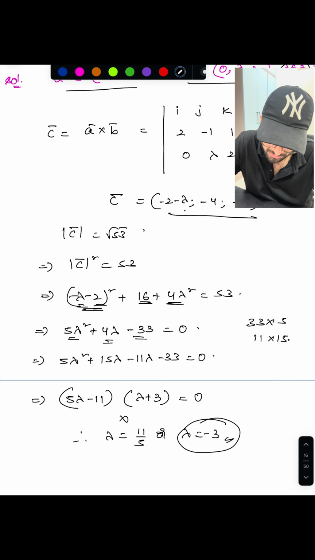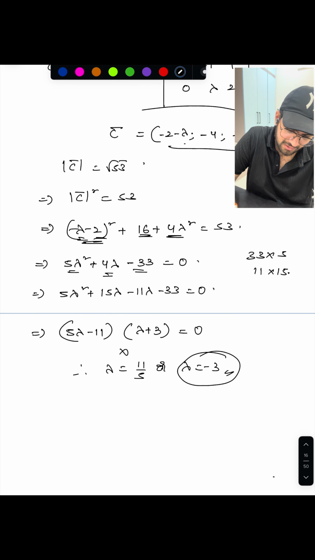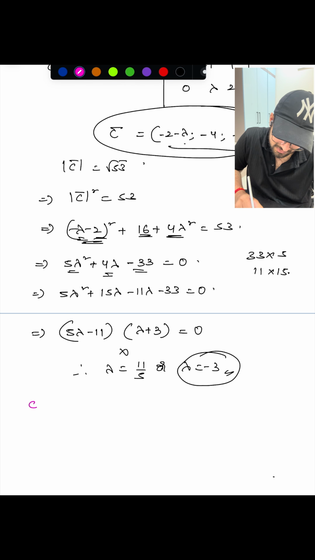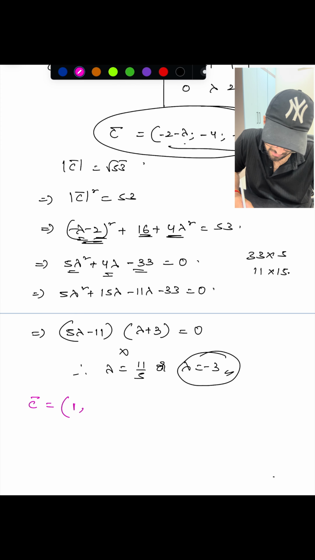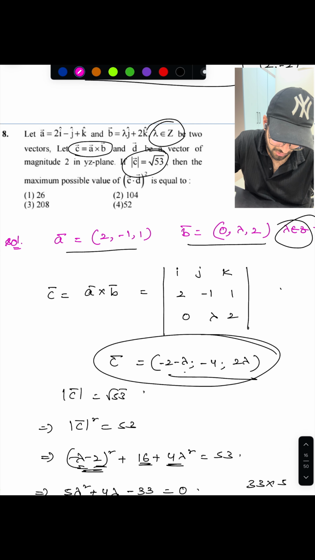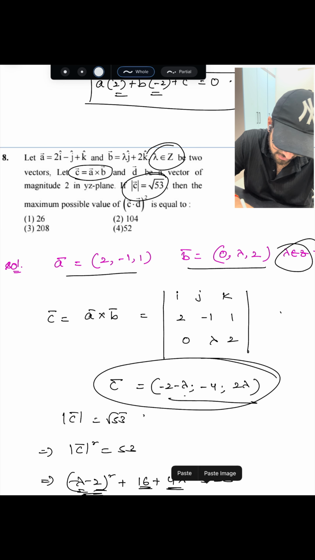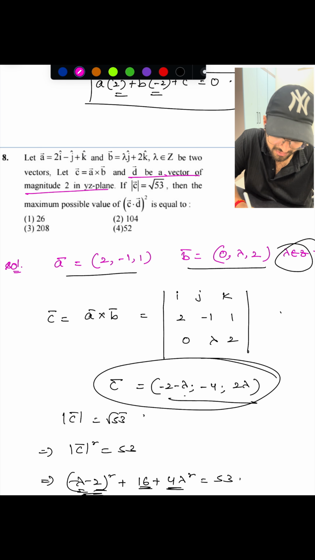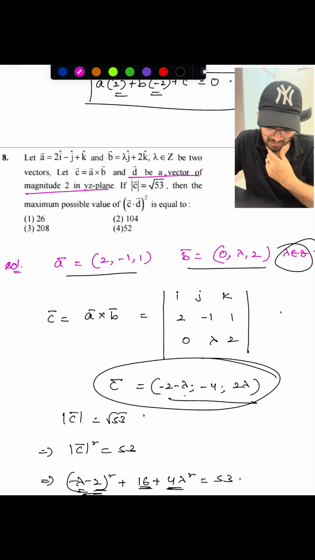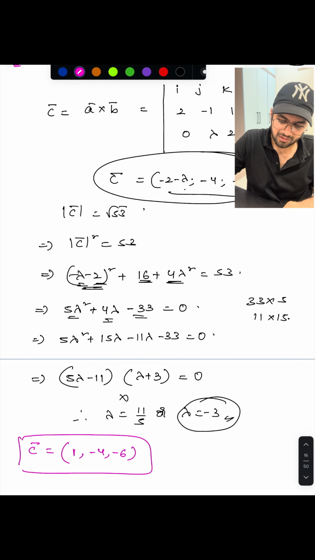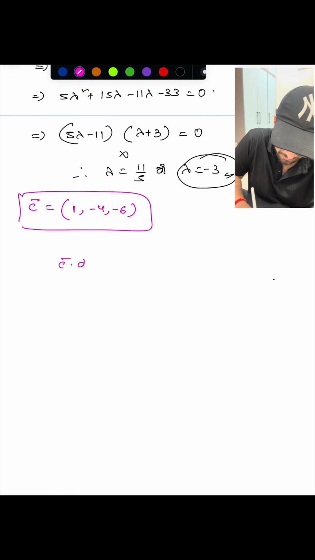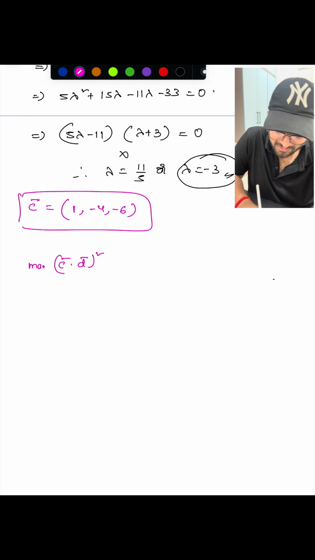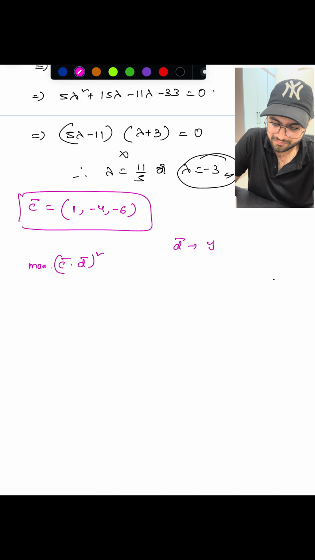So we got lambda. Once you got lambda, you get c bar from here. So substitute that value here: c bar is (-2 + 3, -4, -6), that is (1, -4, -6). C bar we got, right? Now what is the extra data given here? Other data: d bar is a vector of magnitude 2 in the yz plane. Now you need to calculate the maximum value of (c bar dot d bar) square. So the maximum value of this one, and d bar is in the yz plane.